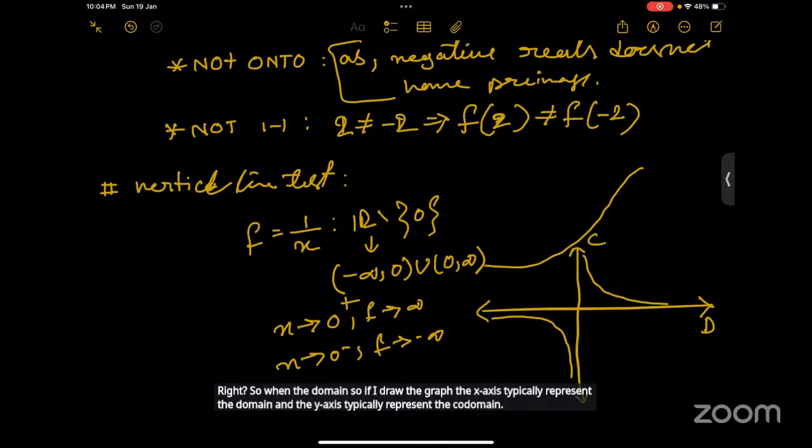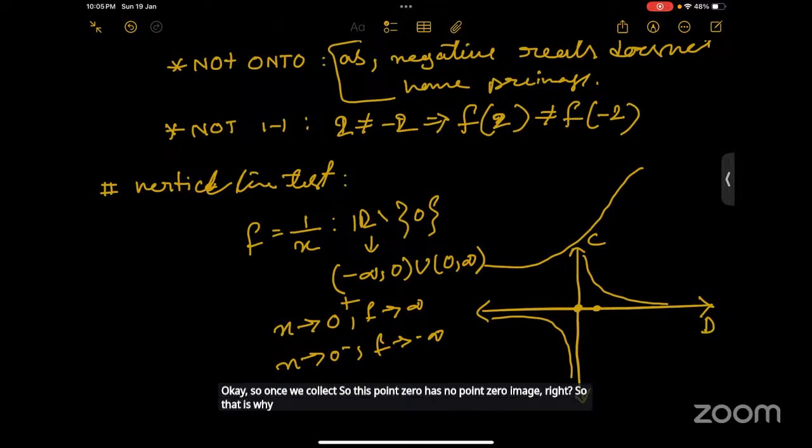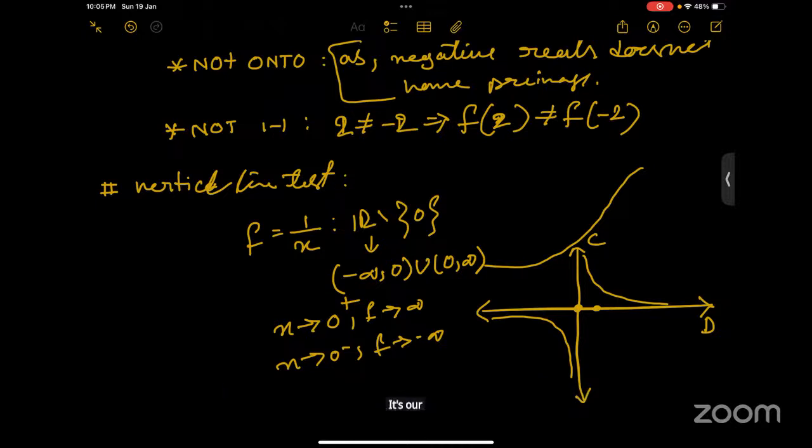The point 0 has no image, which is why we exclude the point 0 from the domain. Now if I want to check the range, on the y-axis, which is the codomain, the range will be the same as the codomain. So it is onto.